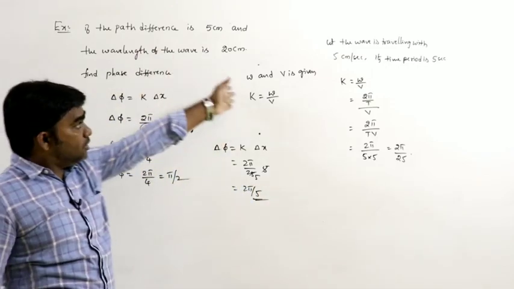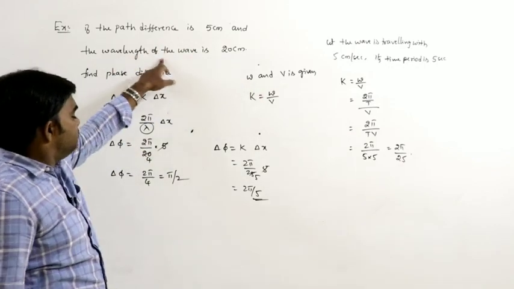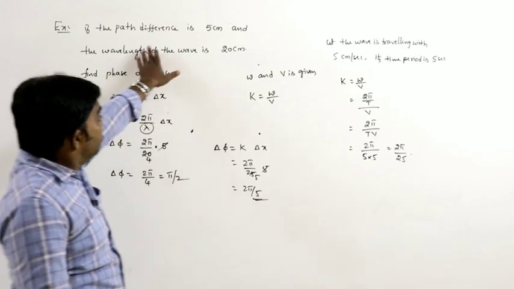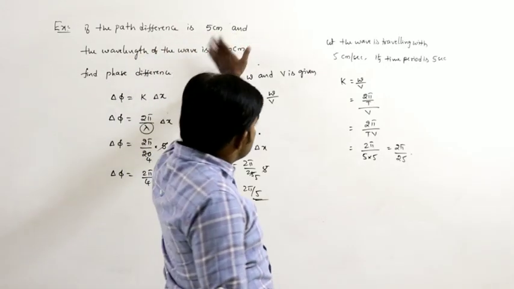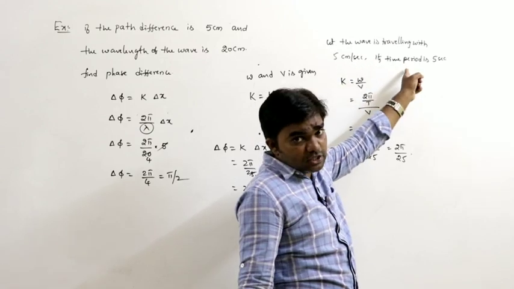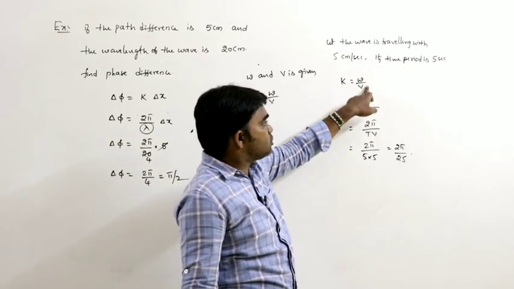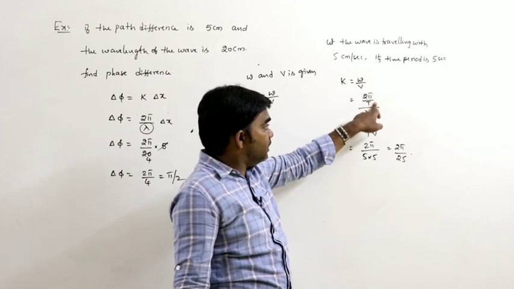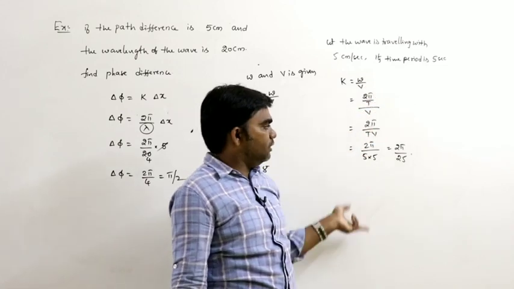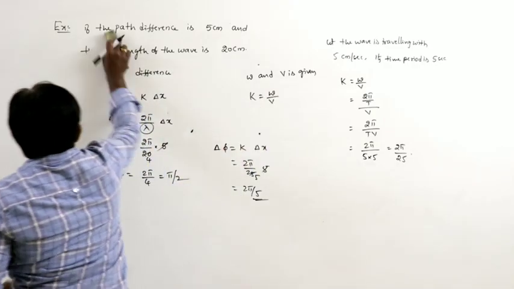So, the same question may be given in another way. If the path difference and wavelength are directly given, we can do this directly. If the wavelength is not mentioned, and instead the wave is travelling with a certain speed and its time period is mentioned, then we can calculate the value of k. K is equal to omega by v. Omega can be written as 2 pi by T divided by v, like this. Next.